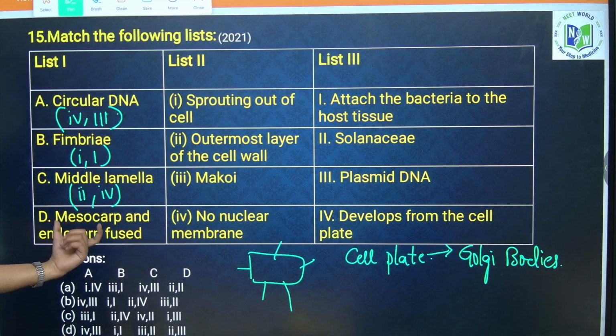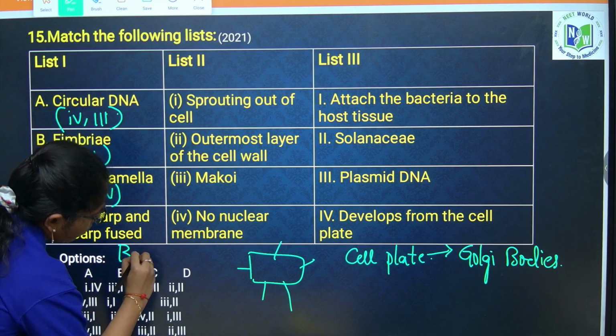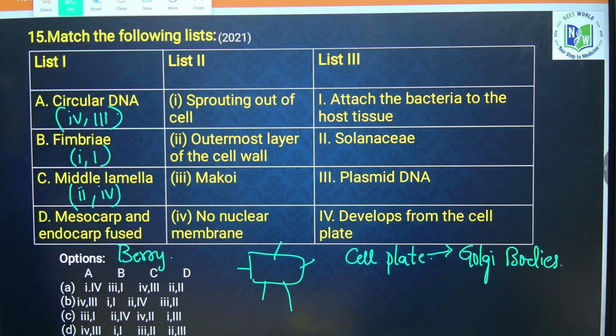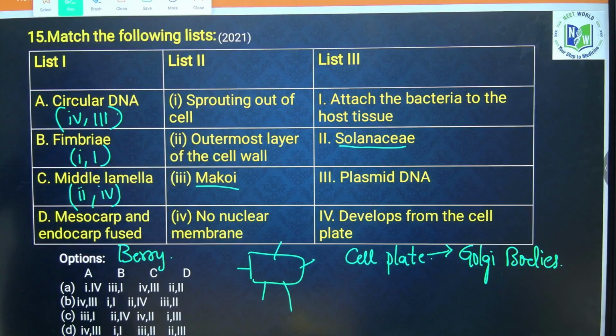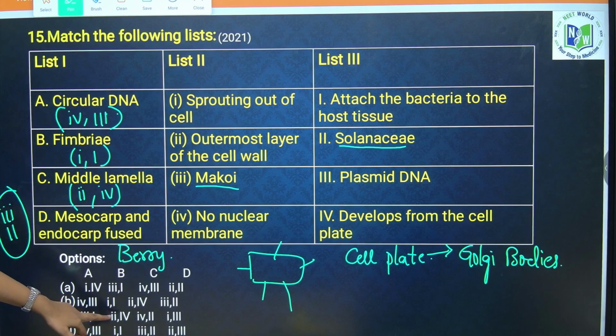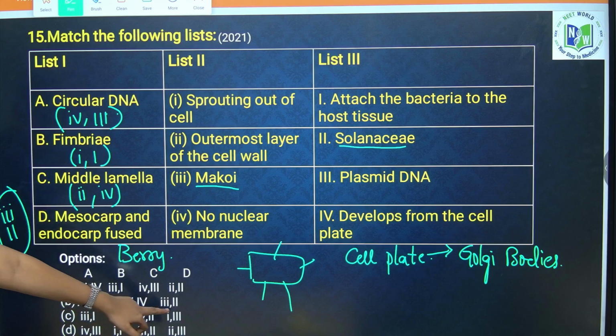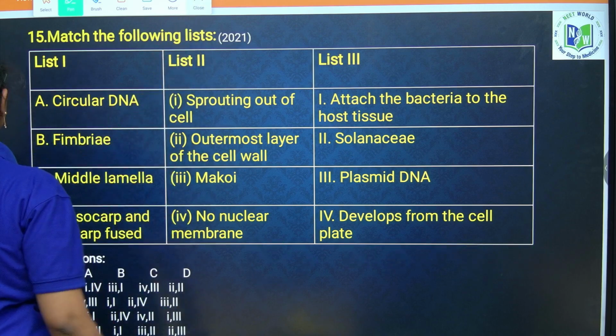Okay. Next, mesocarp and endocarp are fused in which type of fruits? Berry. Okay. Mesocarp and endocarp are fused in the berry type of fruits, and this type of fruit is observed in Solanaceae family members. Makoi is one of the examples of this family. And here what is the correct option? 3 and 2. Okay. Now, if you see A, 4 and 3 correct. Next, 1 and 1, 2, 4, next 3, 2. Option B is your correct answer. Next question.